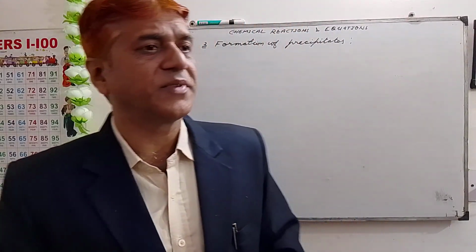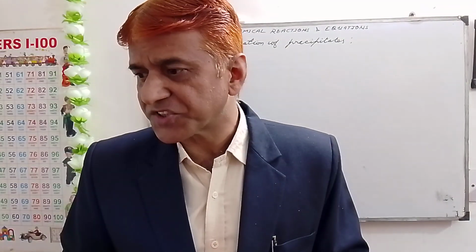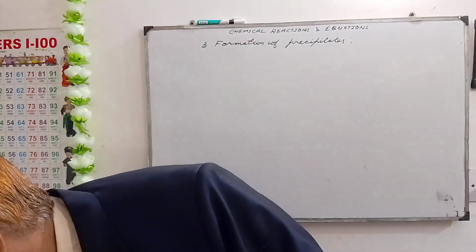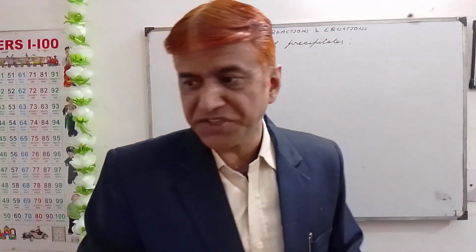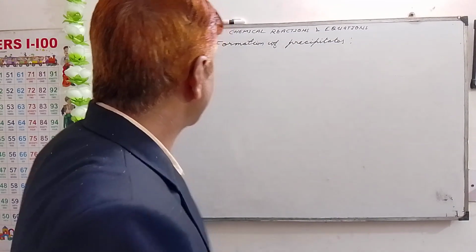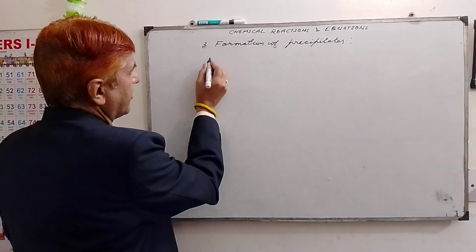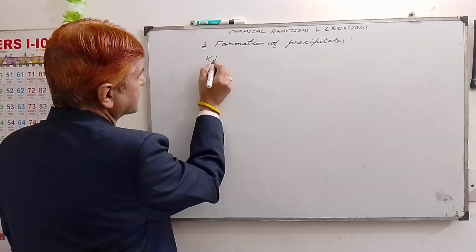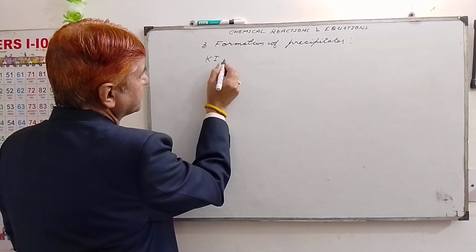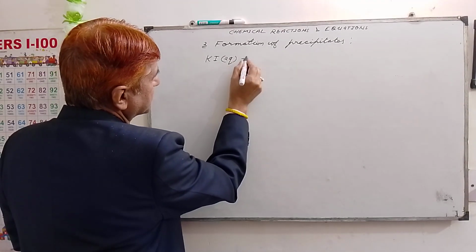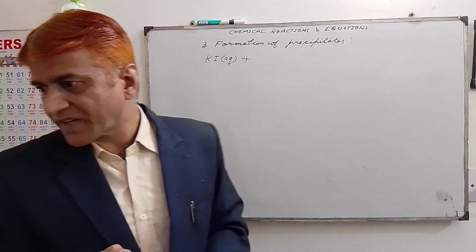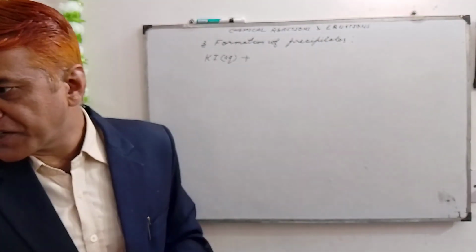Now let me write an equation where precipitates are formed. The equation is when we mix or add an aqueous solution of potassium iodide to lead nitrate.